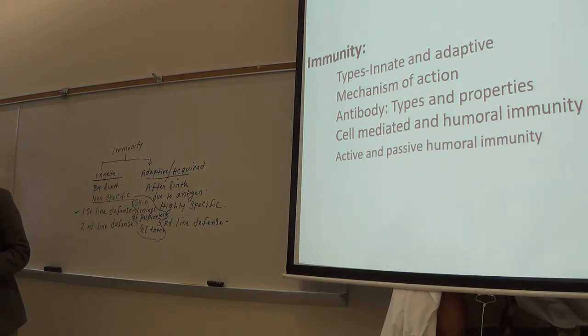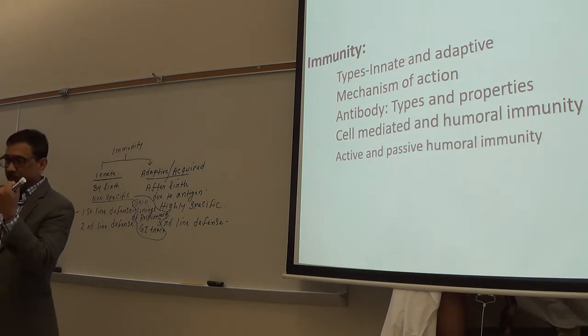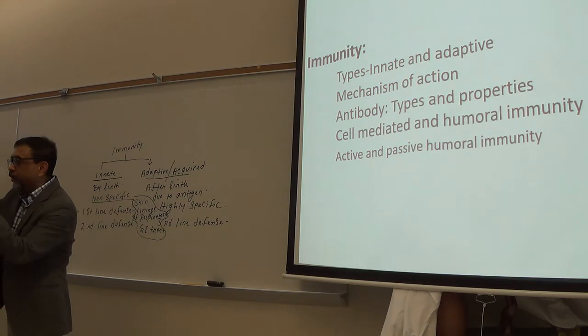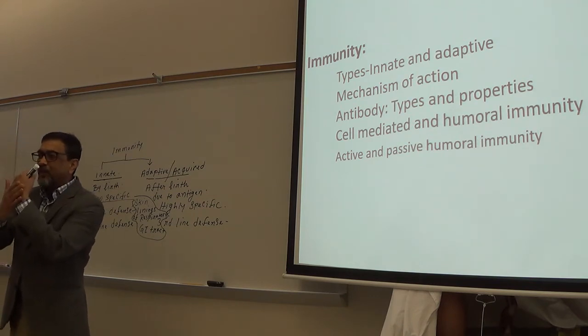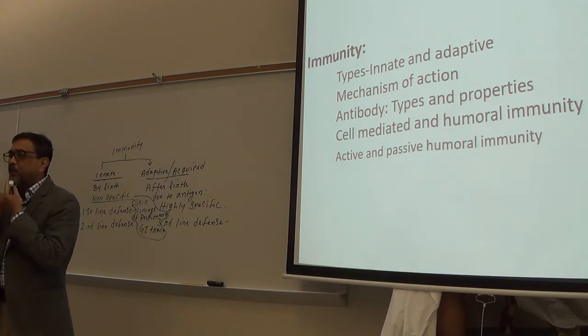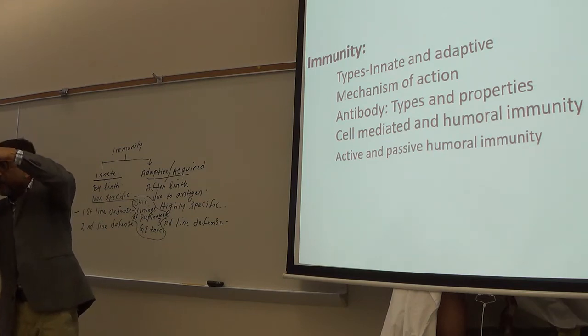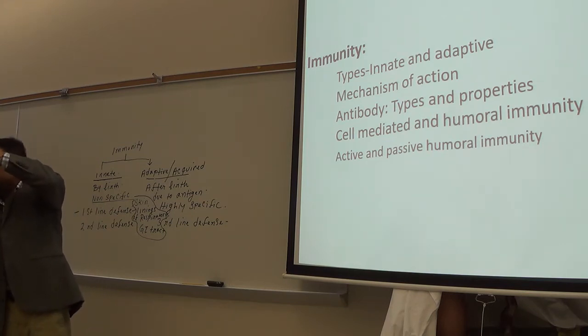Why? Just think that if any microorganism tries to enter into your body, who will try to stop it first? Skin, right? If it tries to enter through the respiratory tract, the inner lining of nose, pharynx, larynx, trachea will try to stop that.